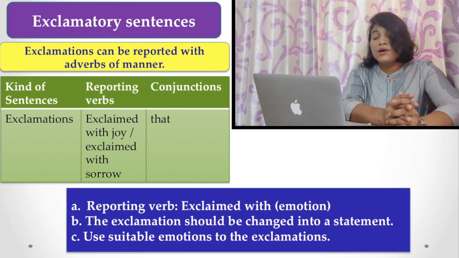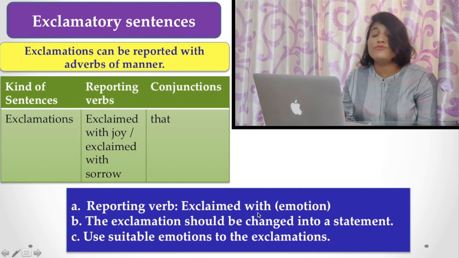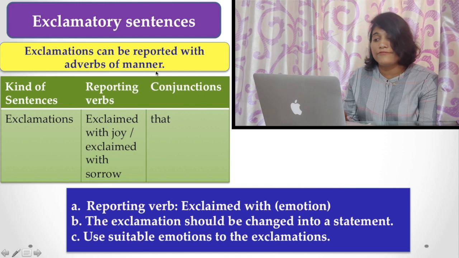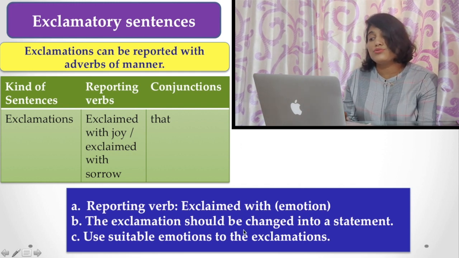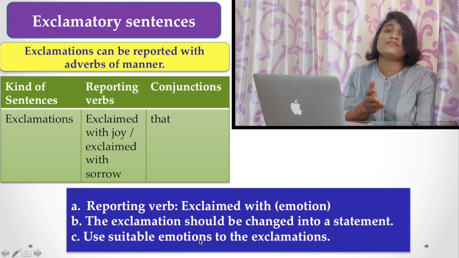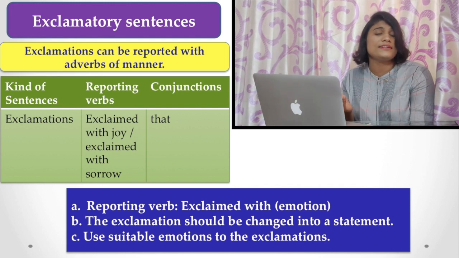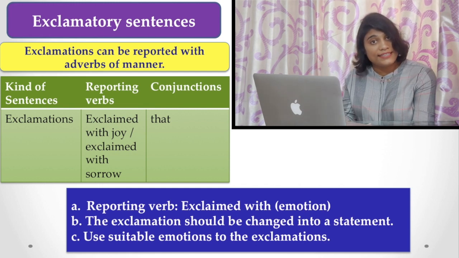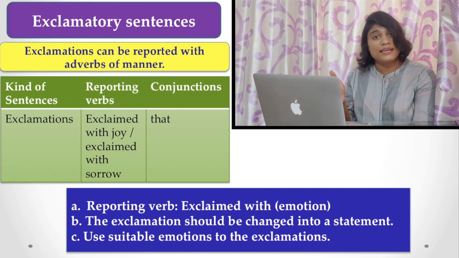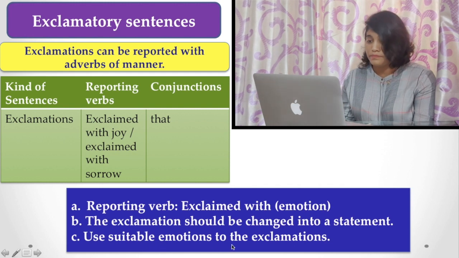Let's see the rule more in detail. With the reporting verb exclaimed with emotion, you have to use the adverb of manner, the word referring to the emotion, and the exclamation should be changed into a statement. That is a vital point, as you have learned earlier: interrogative sentences and imperative sentences turn into a statement while you are reporting a dialogue. A similar thing happens here, and use suitable emotion for the exclamations.